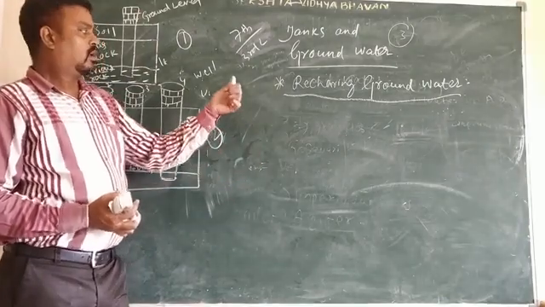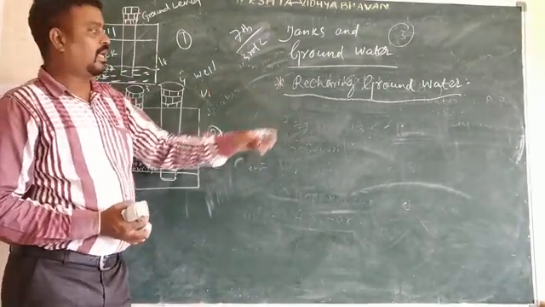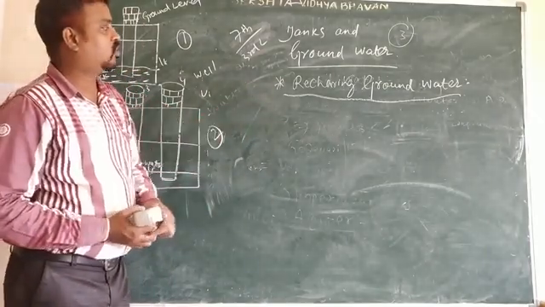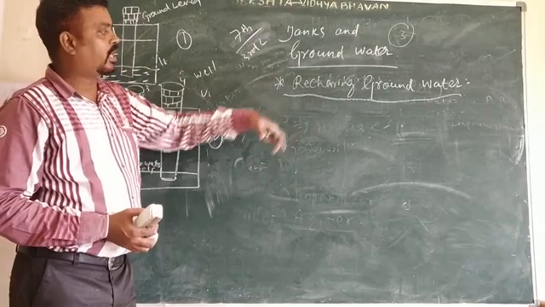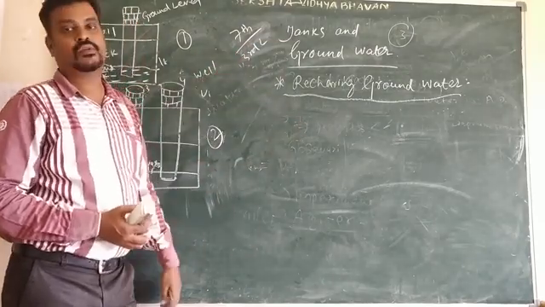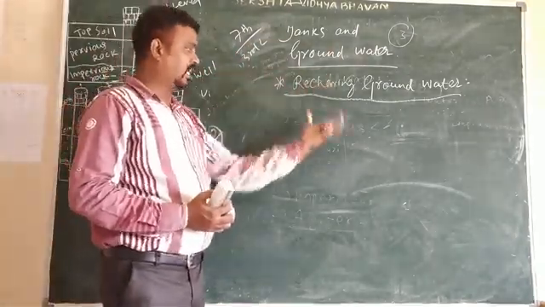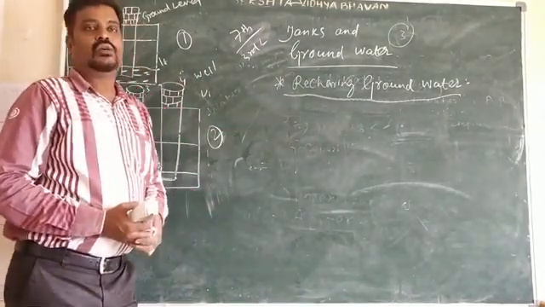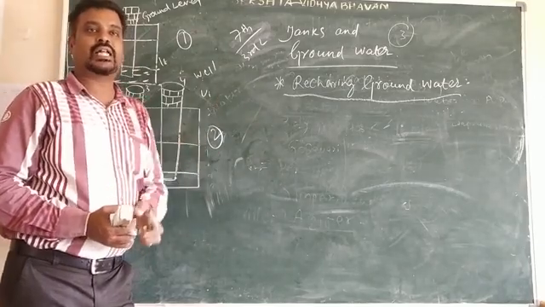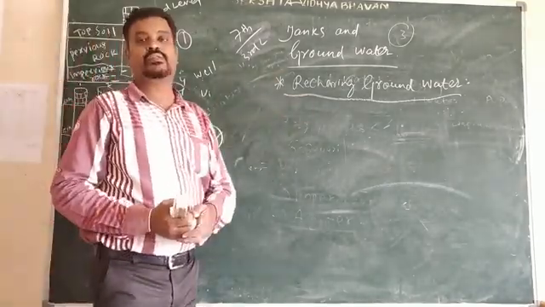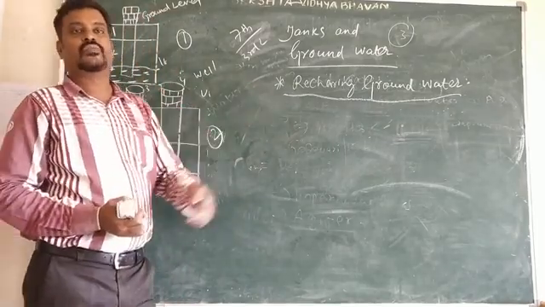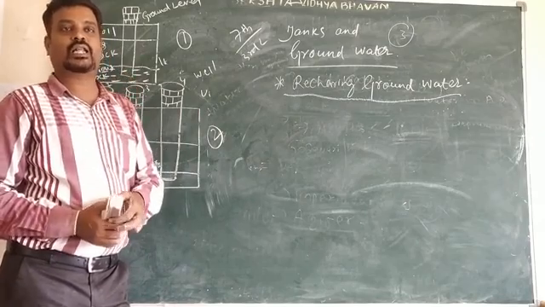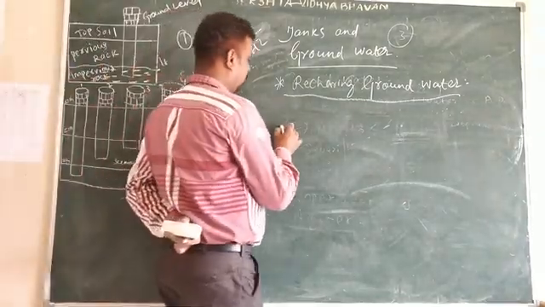Grasses are planted on the hill slopes from where a stream starts. Generally on the hill slopes we have to grow grass so that the water will be recharged inside the ground. Small check dams are also built across the streams. Where the streams are, in that place we construct small dams that are called small check dams.